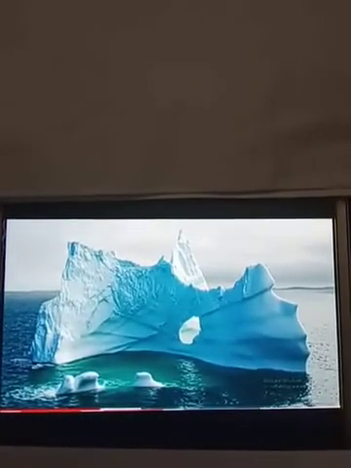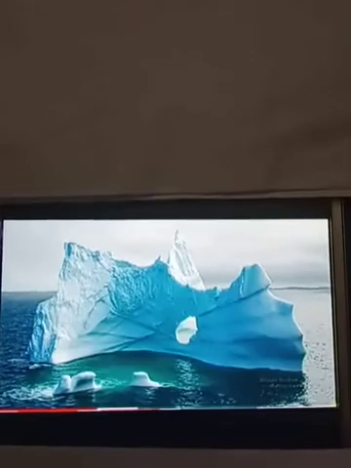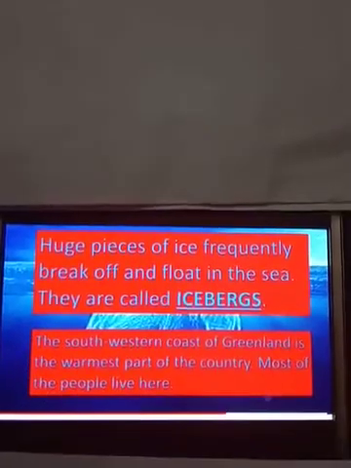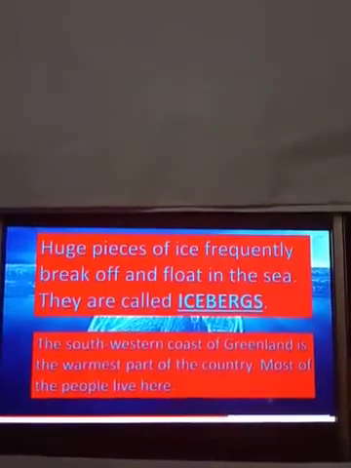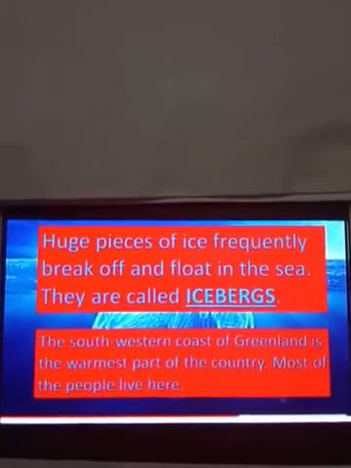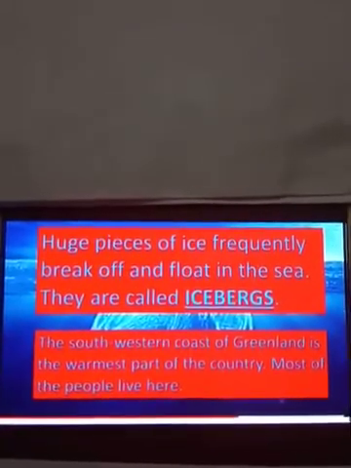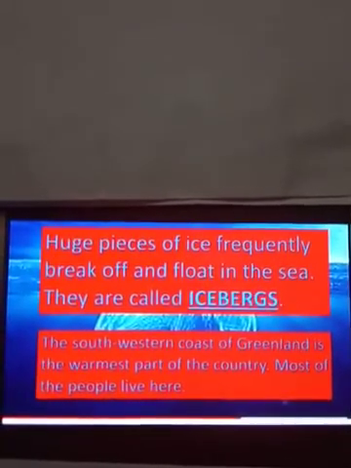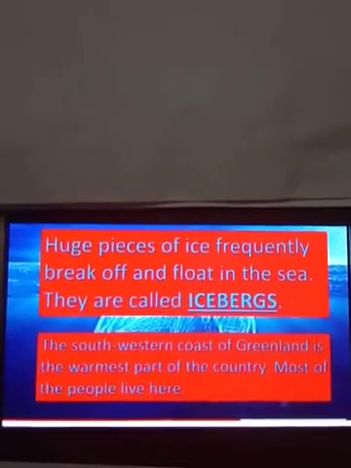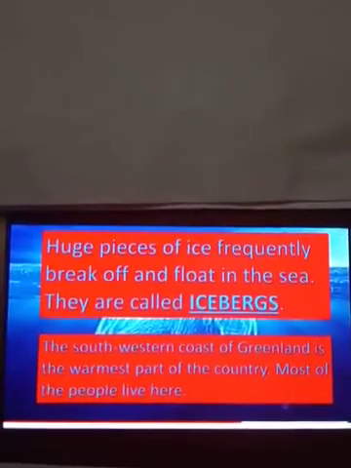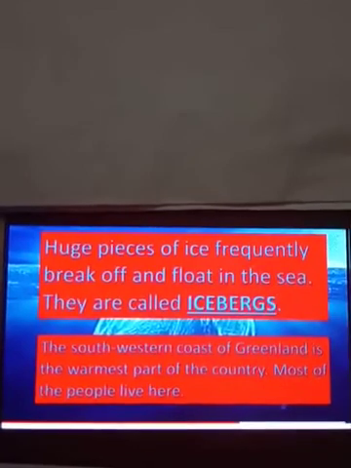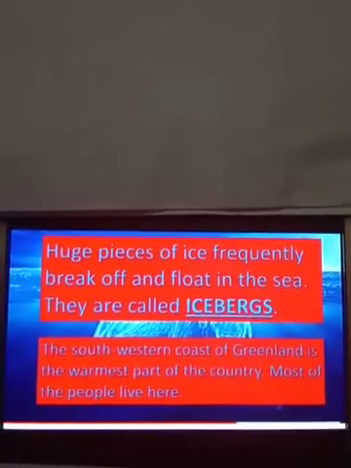Greenland consists of ice and snow throughout the year. Let us see the meaning of icebergs, which we saw in the previous slide. Huge pieces of ice frequently break off and float in the sea, and they are called icebergs. The southwestern coast of Greenland is the warmest part of the country, so most of the people live here.